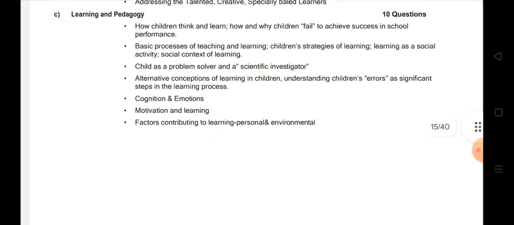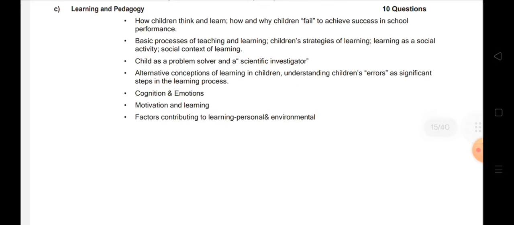Now let's see C. Learning and pedagogy. How children think and learn, how and why children fail to achieve success in school performance. We as teachers, as guides, as models of the students, need to know the shortcomings of the children, the different expectations they have, and the way they think. We need to be well versed about it, because at the end of the day we are dealing with children, right? We should be able to know their mindset, their level of thinking, the way they understand things and the way they learn things, right?